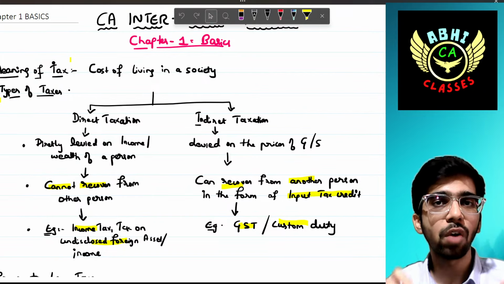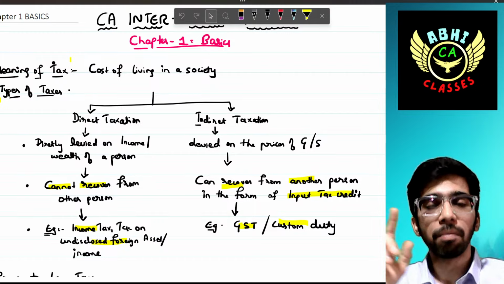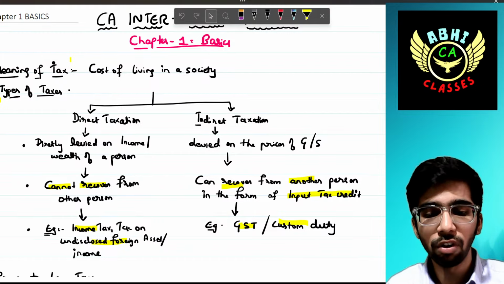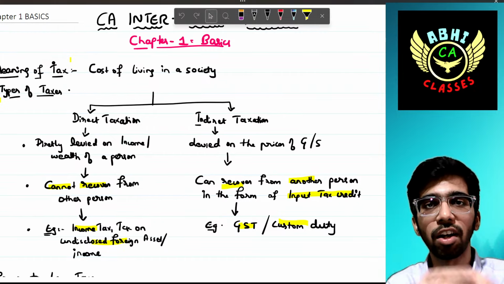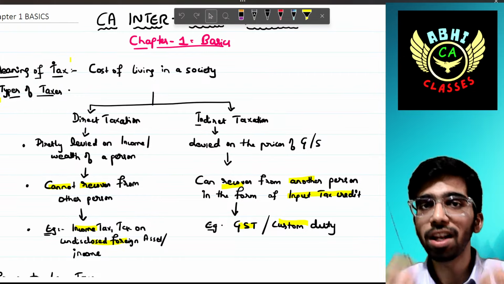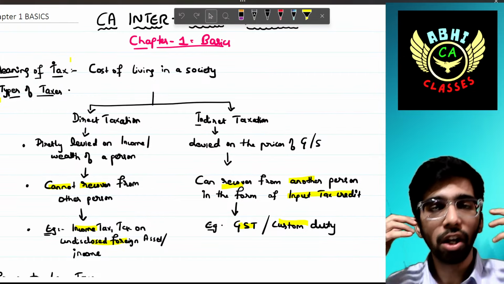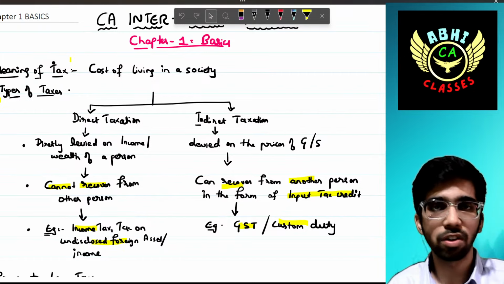It doesn't mean that you have to ignore this chapter, because this is a foundation chapter. If you build your foundation strongly, then only you can build the other parts of your building, right? This is very important for your upcoming knowledge with regard to direct taxation.